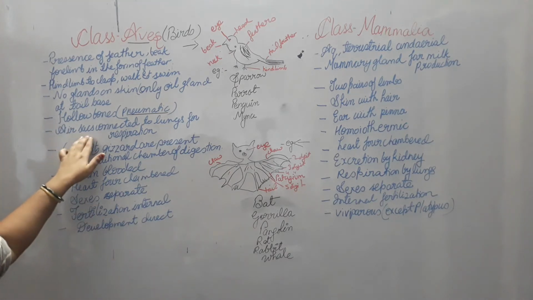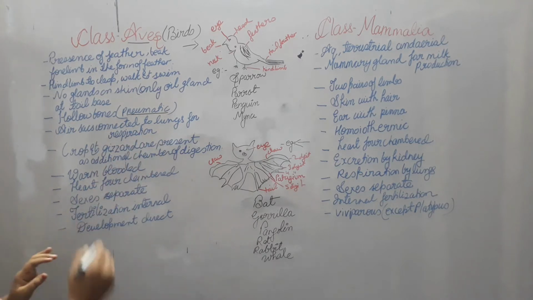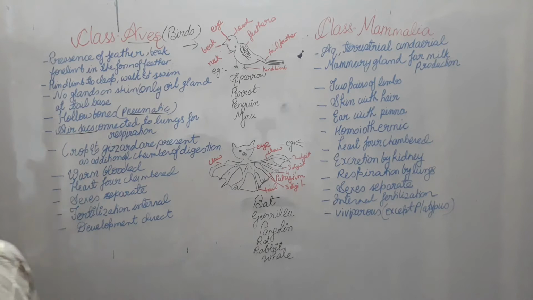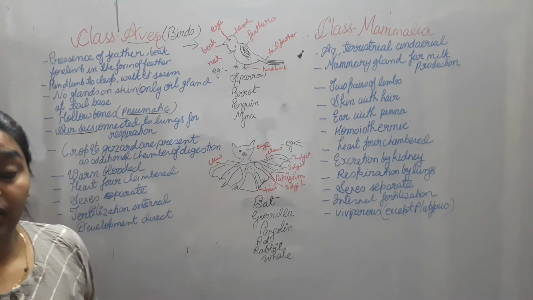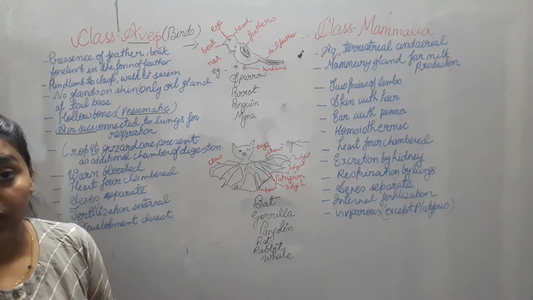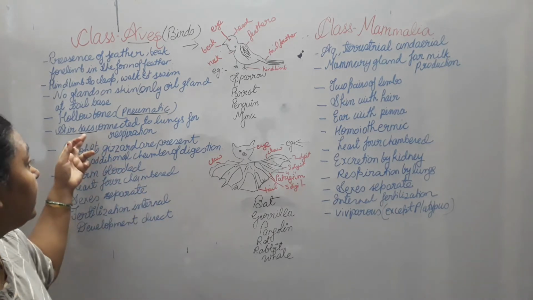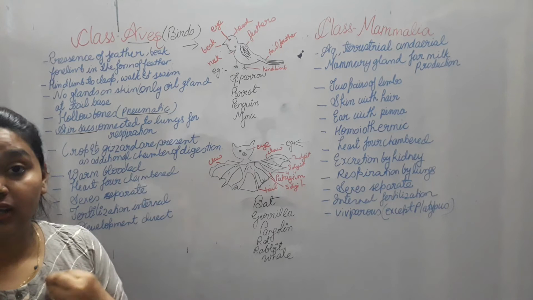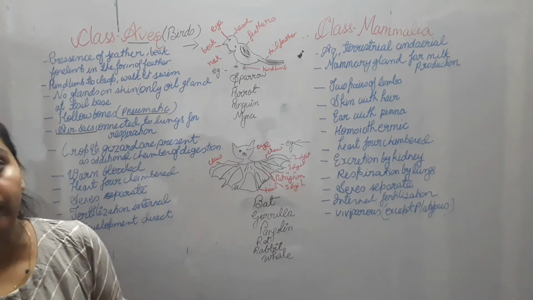They have air sacs connected to the lungs for respiration. So here they have air sacs in their hollow bone cavities, and because of these air sacs they have air stored in the body, and as their body is very light, this air sac is connected with the lungs, so that in the lungs they have a good amount of air and they can respire properly.